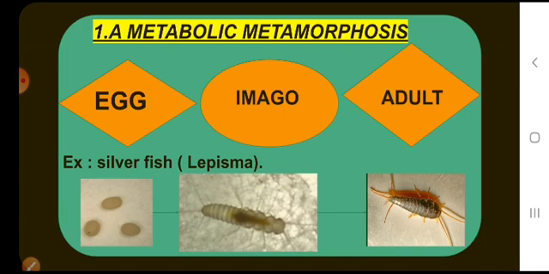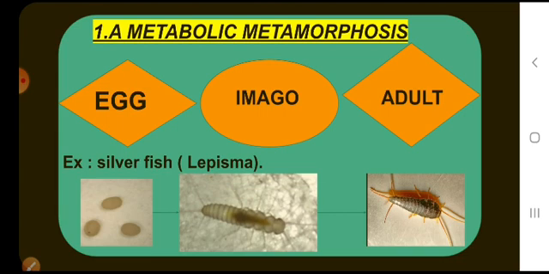In the previous class we studied the differences between apterygotes and pterygotes. The best example for apterygotes is Lepisma, also commonly called silverfish. In lower insects, the young one which hatches from the egg is a miniature of the adult.